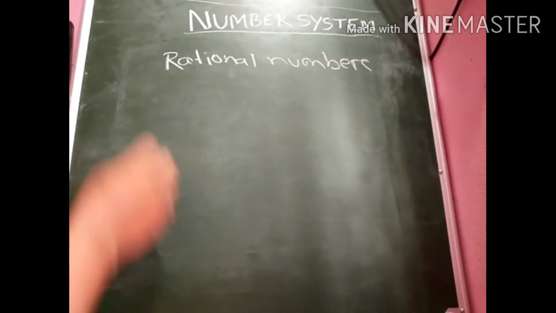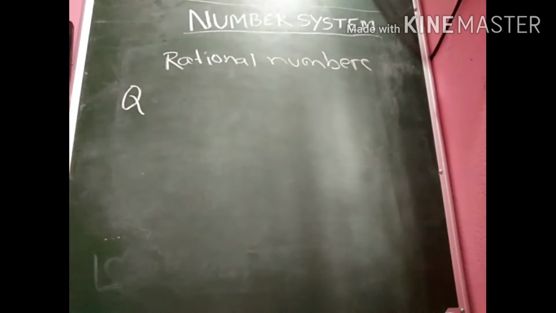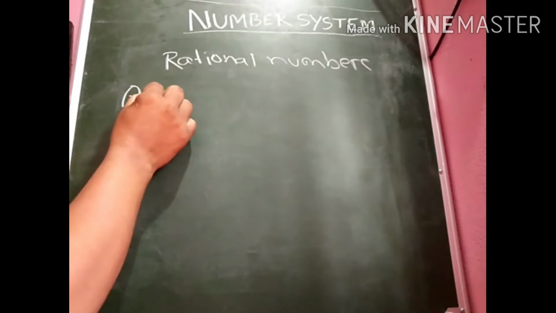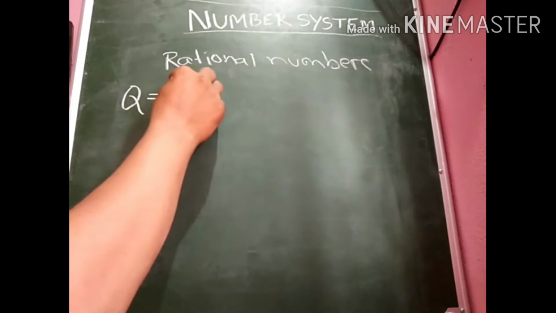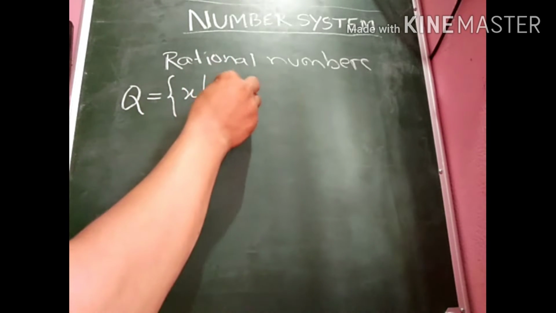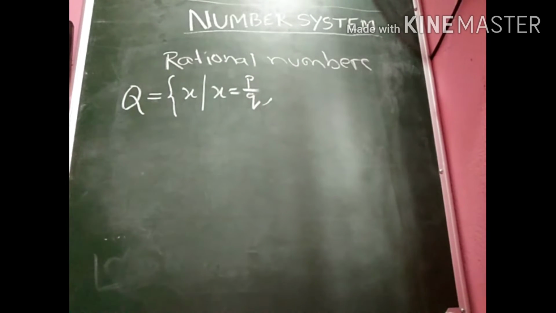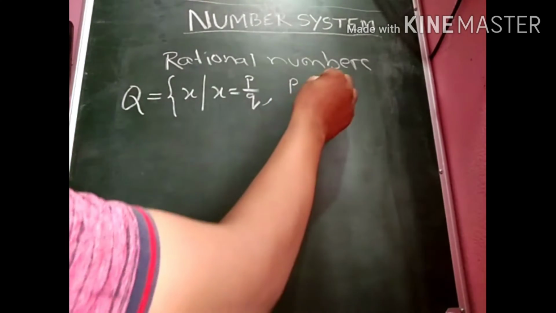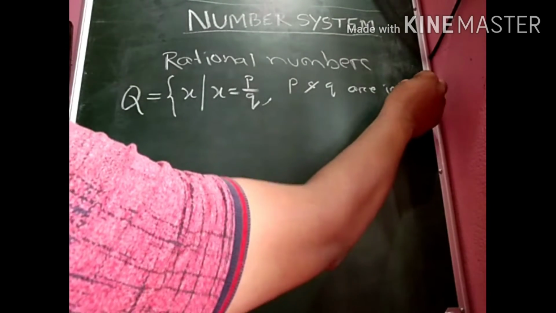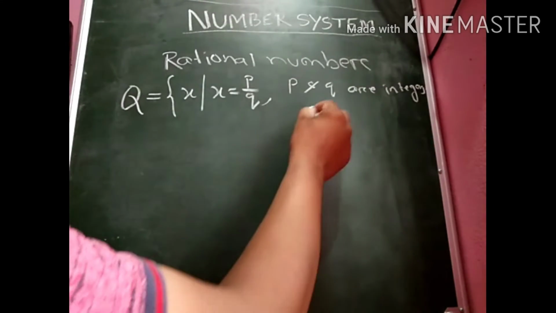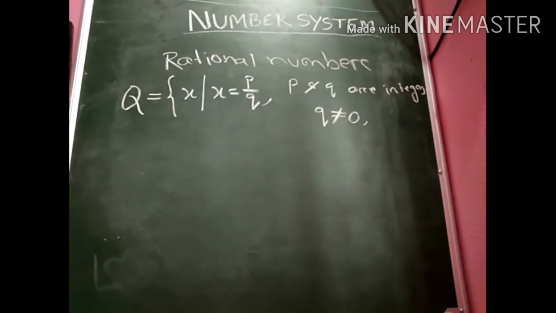Then the question arises, what is a rational number which is represented by the letter Q? Then the definition states that any number which can be represented in the form p by q, where p and q are integers but the denominator q does not equal 0.